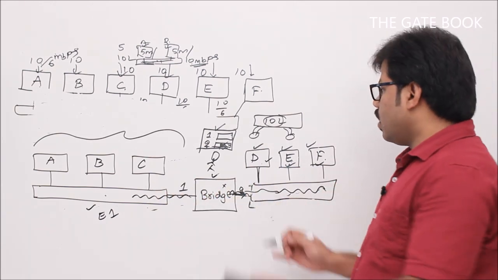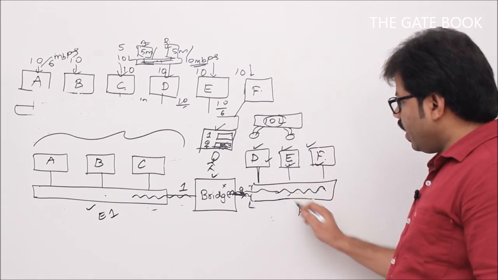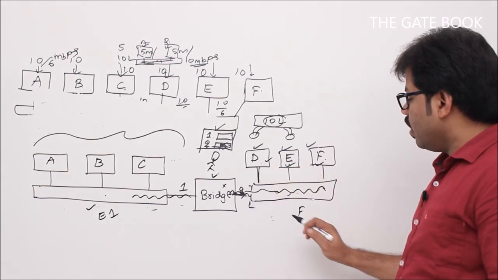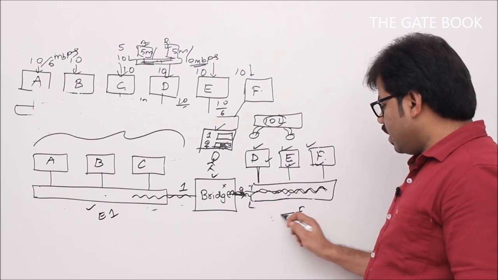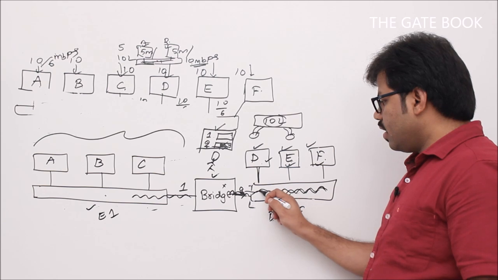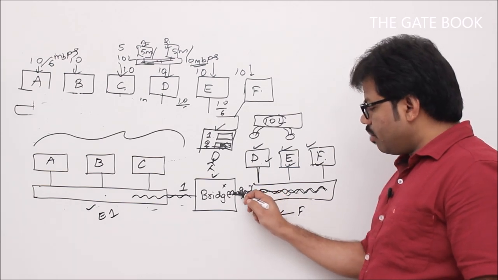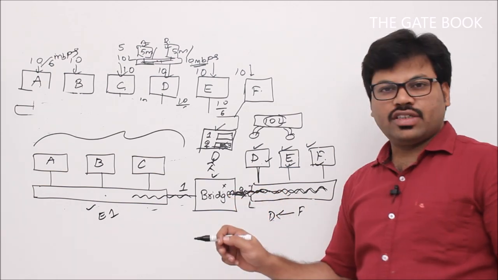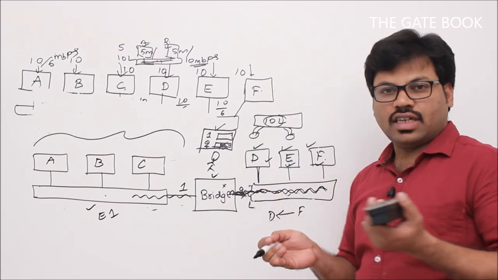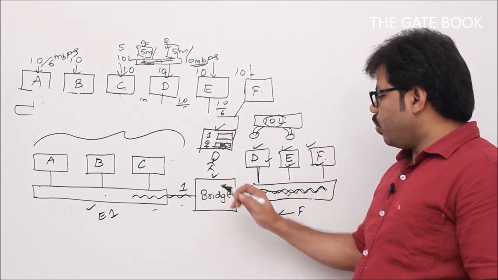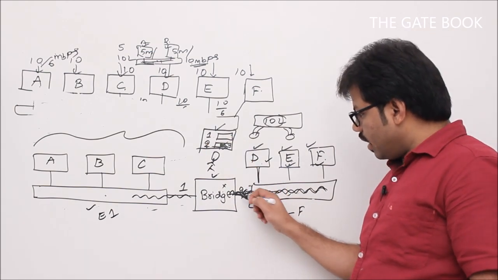For example, F is sending a message to D. Since it is from F to D, D will take it. The signal will propagate like this and come to the bridge through port number 2. Then the bridge will take it and see the destination address, which is on the same port it came from.